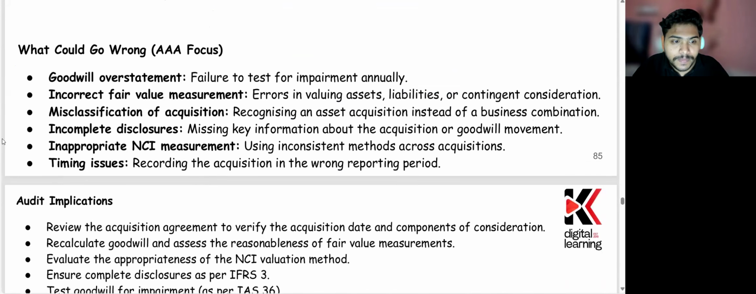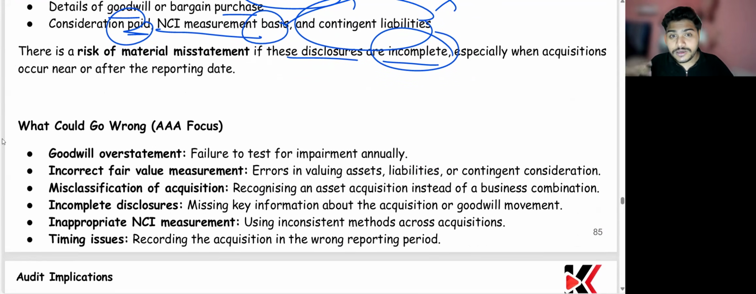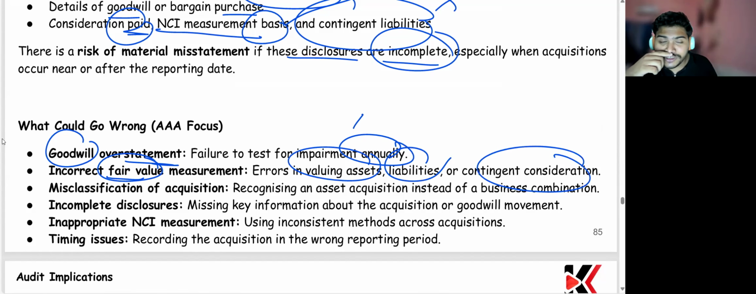Done. Now we'll talk about what certain things could go wrong in an AAA paper, just to brainstorm yourself, right? It could be possible goodwill might be overestimated. You haven't tested the impairment annually, because ultimately you have to test the impairment of goodwill annually, whether there is a hint or not, right? It could be possible in the fair value measurement. Whenever you're buying a company, you have to bring the assets and liabilities of that company at fair value. So when you're calculating the fair value, it could have gone wrong. So errors in valuing assets, liabilities, or contingent consideration, right?